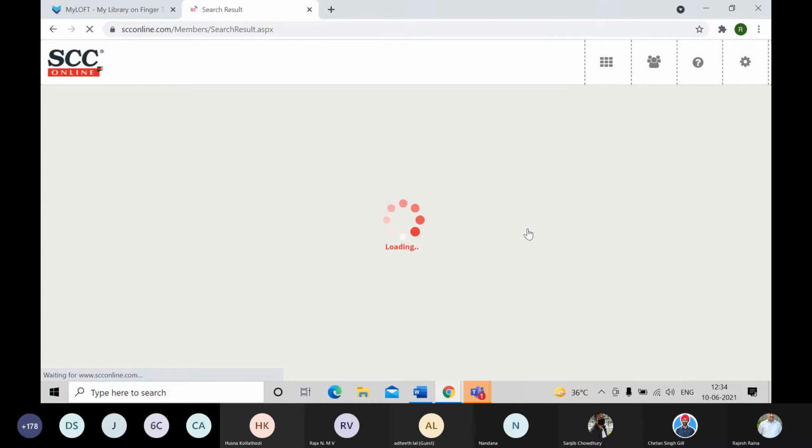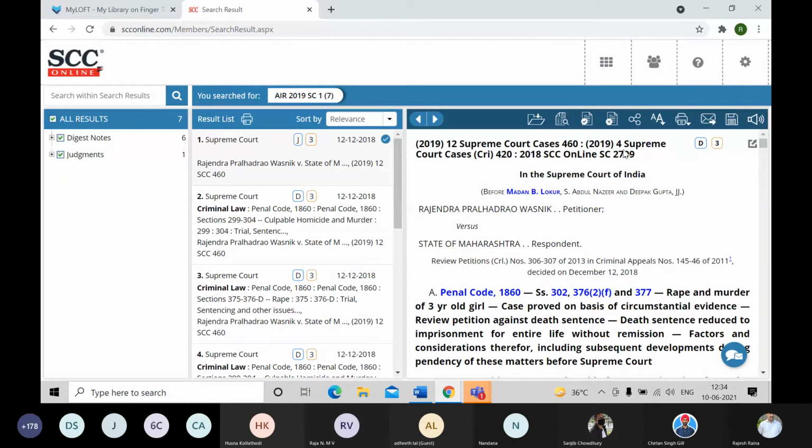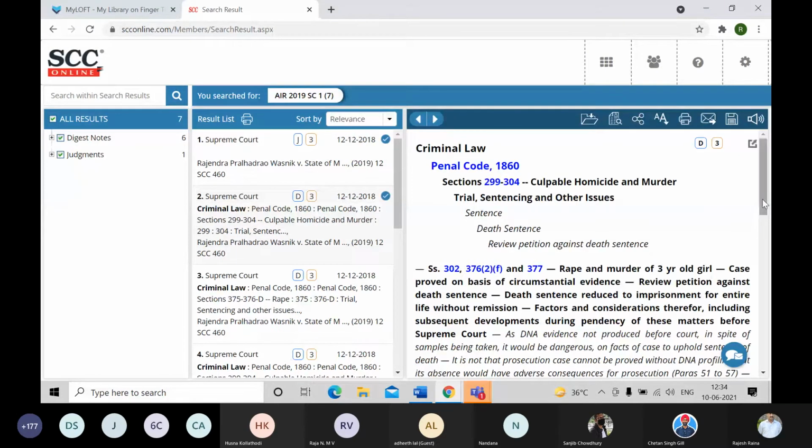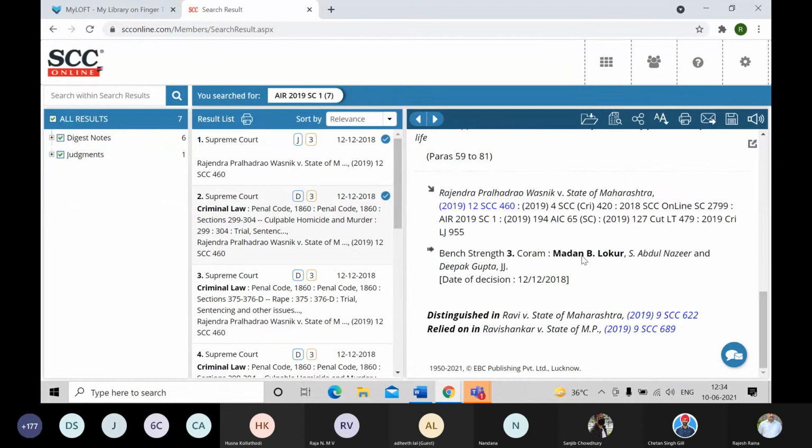So what it will do is it will show me a judgment where its SCC Online citation is mentioned over here on top, as you can see. And in the title, on the party name, where these citations are mentioned, you can see here. Apart from this SCC, it's also being displayed like AIR, All India Cases, Criminal Law Journal. So all these have also published this particular judgment. So equivalent citations are available to you for search purposes.